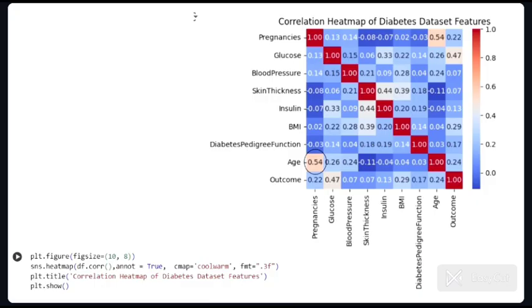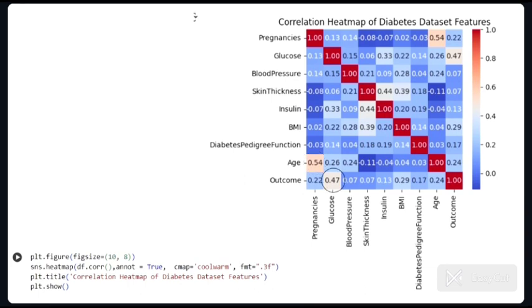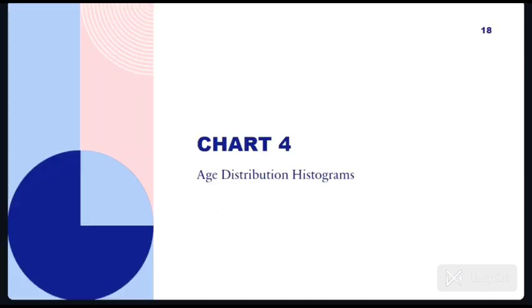High correlation between age and pregnancies. There is a strong positive correlation between age and the number of pregnancies, likely because older women have had more time to experience multiple pregnancies. Significant correlation between glucose levels and diabetes. High glucose levels are strongly correlated with the presence of diabetes, reaffirming glucose as a key diagnostic criterion. Correlation between glucose and insulin. Glucose levels also correlate significantly with insulin levels, which is expected given insulin's role in glucose regulation.